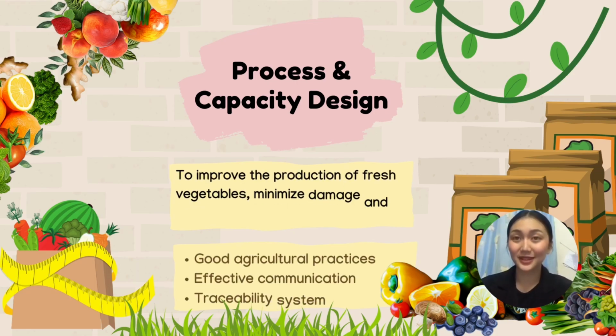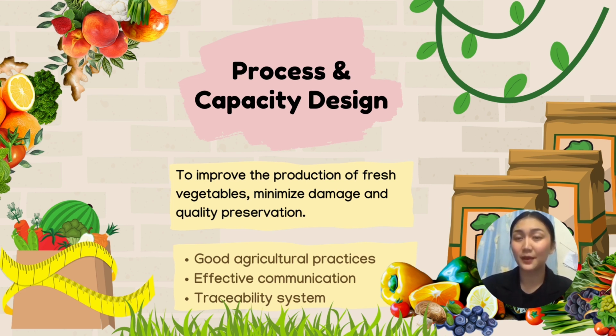Process and capacity design are crucial in the production of fresh vegetables throughout the supply chain. Process design involves creating harvesting methods that minimize damage and maximize freshness, grading and sorting vegetables based on quality and size, creating packaging supplies, and implementing temperature control systems.